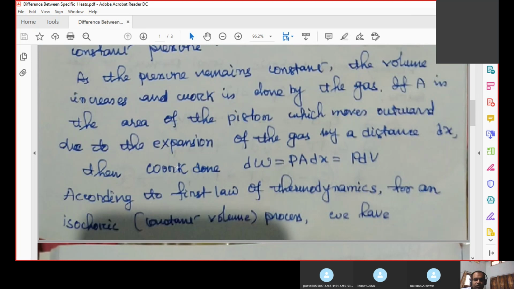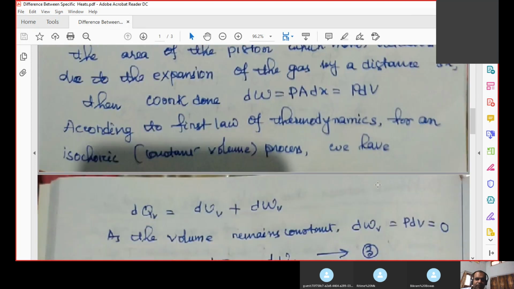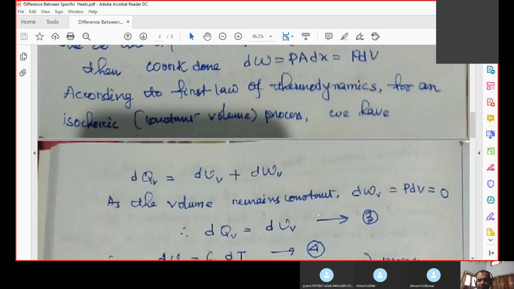Next we go according to the first law of thermodynamics. Why are we going to the first law of thermodynamics? Because we want to apply the first law of thermodynamics to calculate the difference between the specific heat at constant pressure and the specific heat at constant volume. According to the first law of thermodynamics, for an isochoric process: in thermodynamics we have to know what an isothermal process is, what an adiabatic process is, what an isochoric process is, and what an isobaric process is.